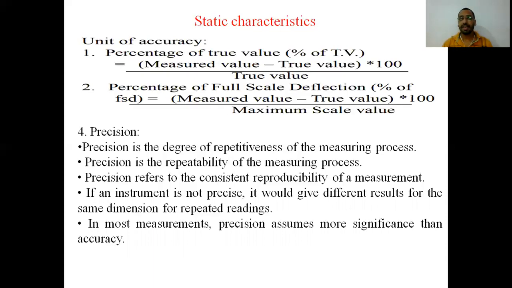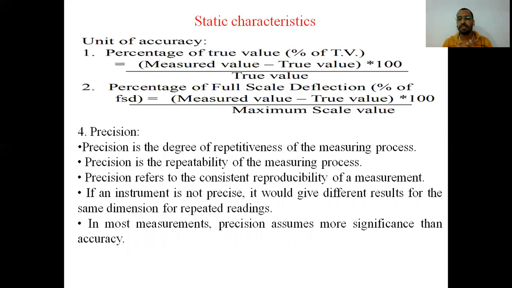You will get the reading like 9.99, 9.98, 9.995. So these set of readings, the measured values, are very close to each other. So this is called precision.